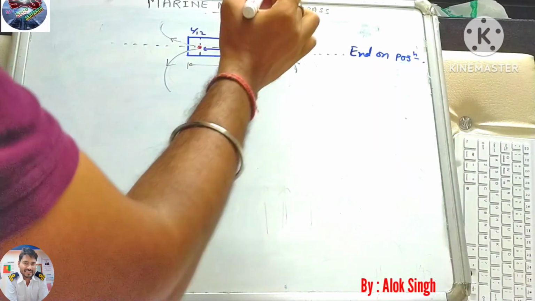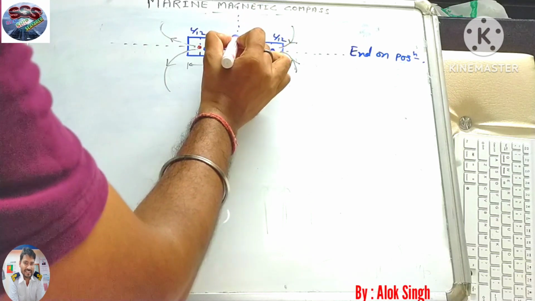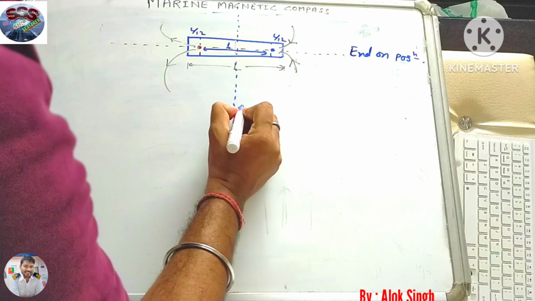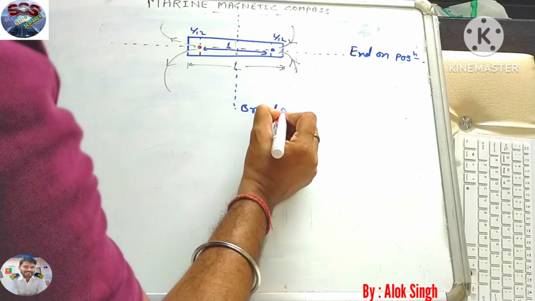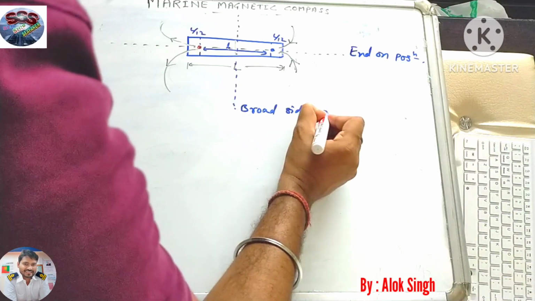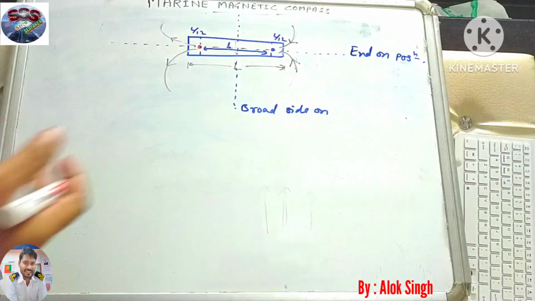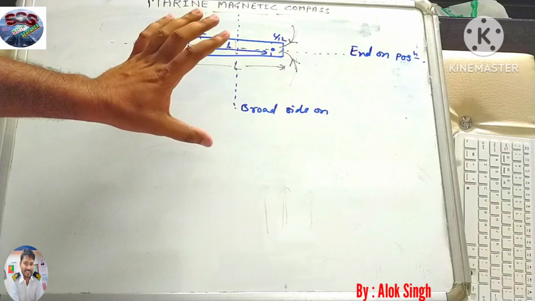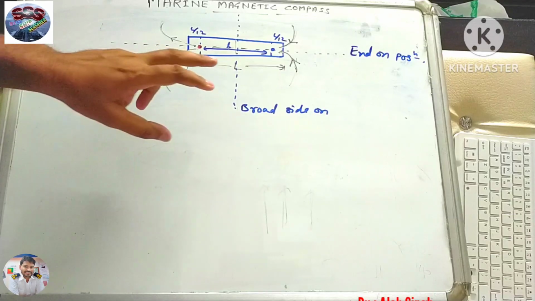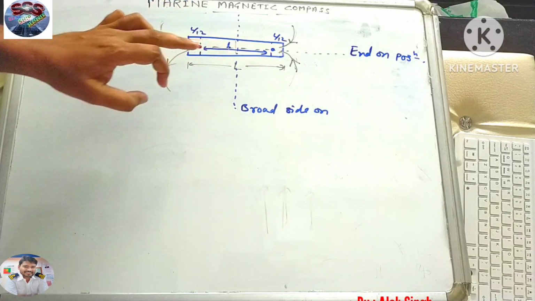And anything perpendicular to this is called broad side on. End on or end side on, whatever we say. These are the terminology, and all the lines which are coming out we call magnetic field lines.